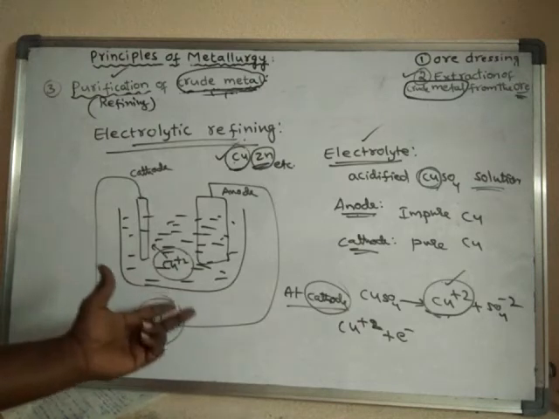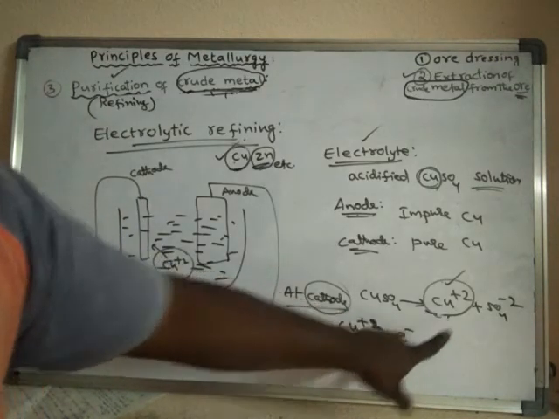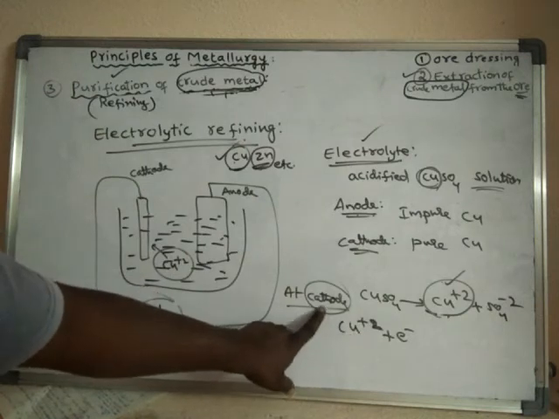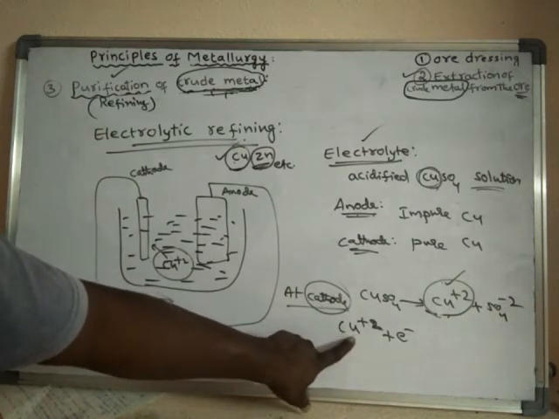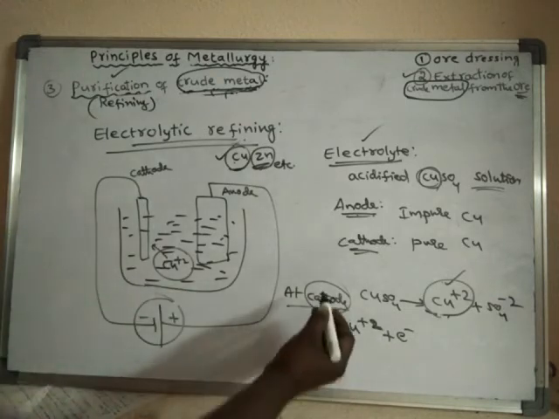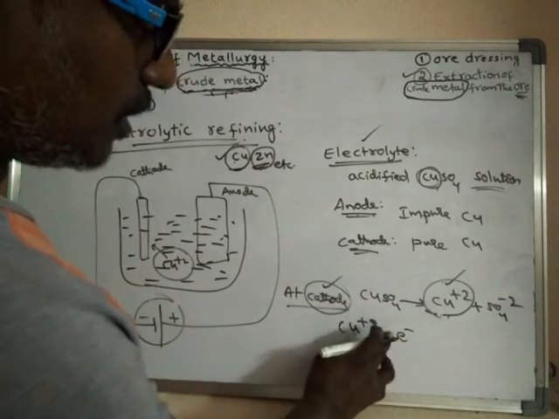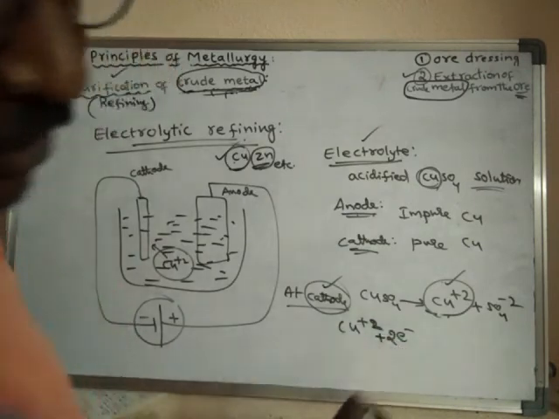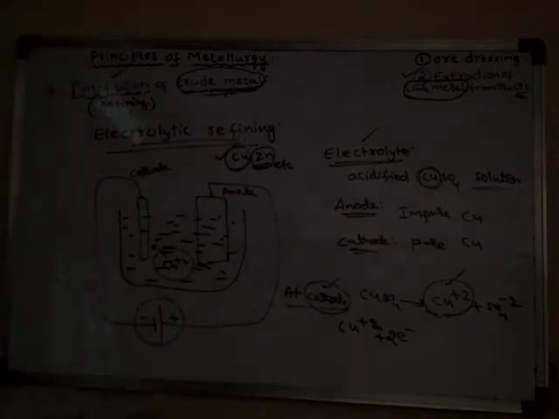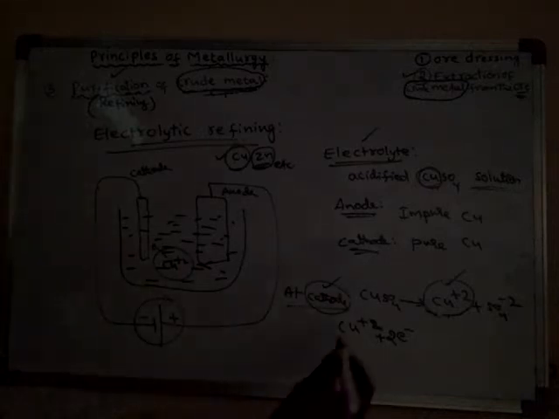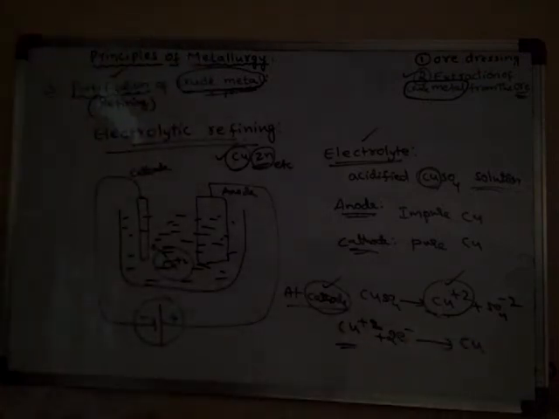Which ions are positive ions? Copper ions are the positive ions. These copper ions are attracted by the cathode, and they take electrons from the cathode, because the cathode is rich in electrons. It is a negative electrode, hence it can provide electrons to the cations. So this copper ion is reduced to copper metal at the cathode.